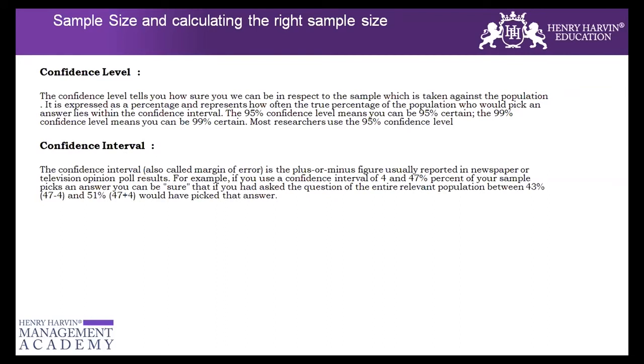But is there any uniform way of deciding what should be my confidence interval? No, it depends upon the process that is under consideration. If we are going for any task that depends upon high precision of measurement, in that case we may take the confidence level to be higher, up to 99% or something. And if you are going for some process which is not very critical, we can reduce it to 95%, 96% something. And it also depends upon the customer's requirement in terms of quality.